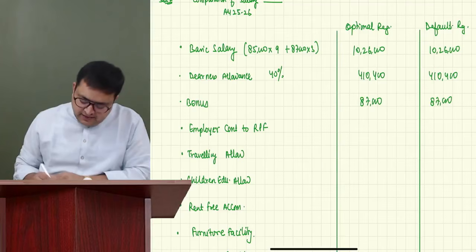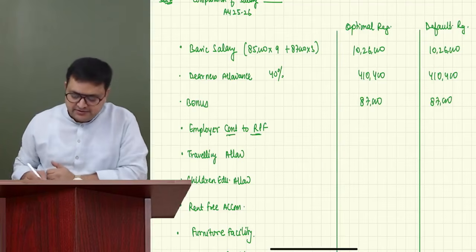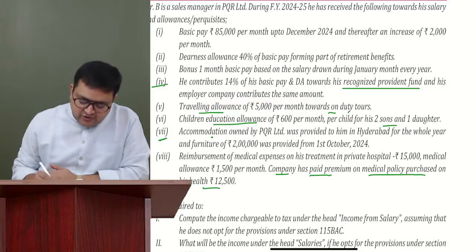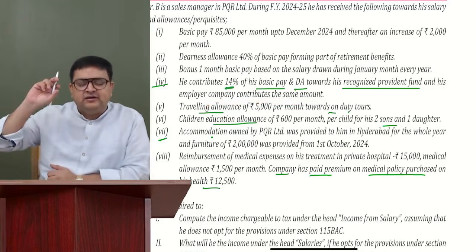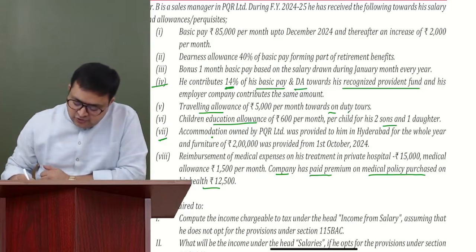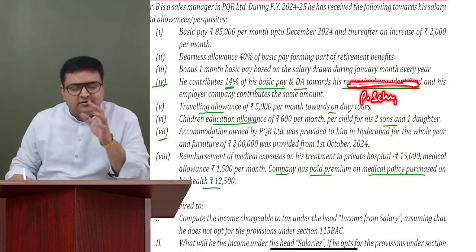Now, employer contribution to RPF. First of all, see how much employer is contributing. So employer is contributing 14% of basic salary and DA towards RPF. Right now we know RPF is not fully taxable. If this had been a pension scheme, I would have made it fully taxable right now.